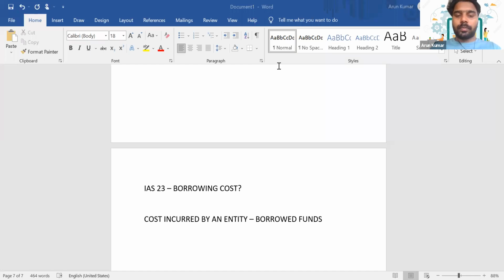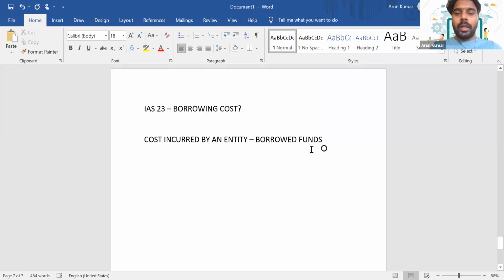Is it clear? That's what is known as borrowing cost. So the cost incurred by an entity on the borrowed funds, that's what is known as borrowing cost.